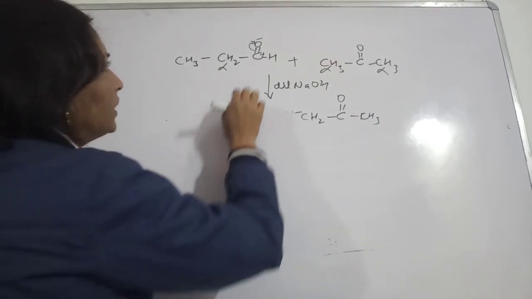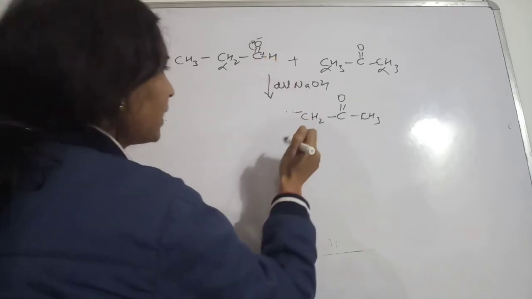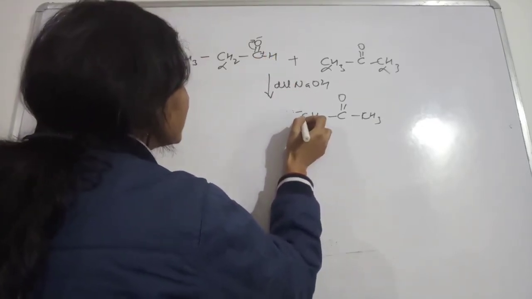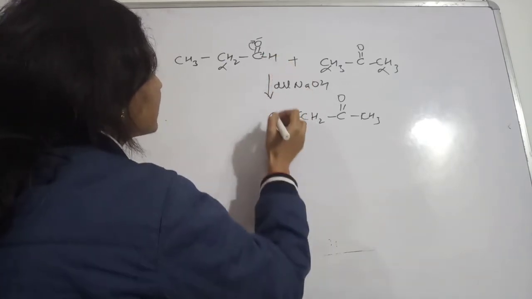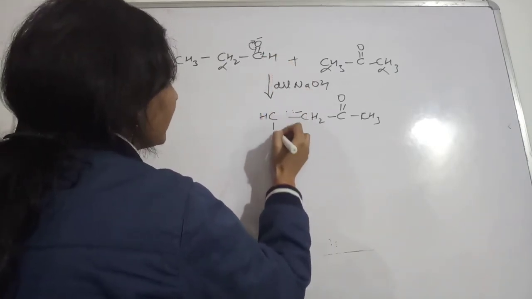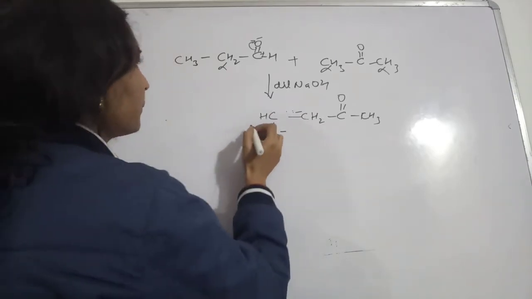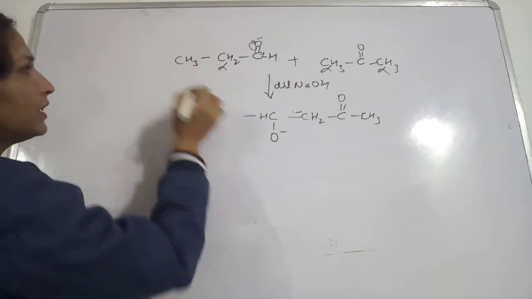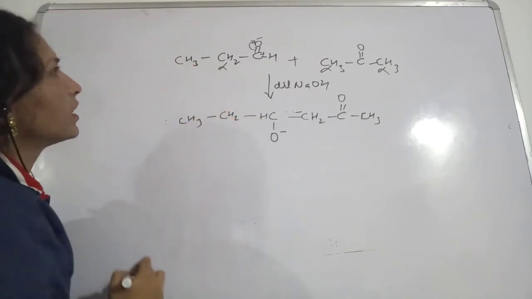This positively charged carbon will come and get attached with this carbon. So this will be C, this is H, and here O negative. Then this will remain as it is, this CH2, and here also CH3.